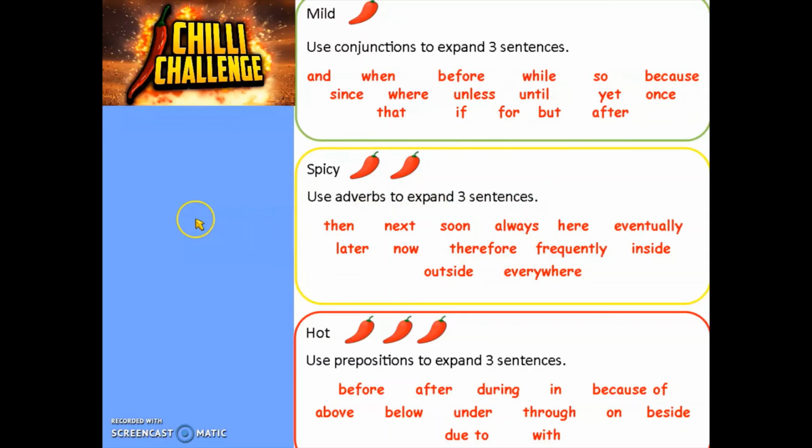Spicy challenge, we want you to use adverbs to expand 3 sentences. For example, then, next, therefore, frequently. And for the hot challenge, we want you to use prepositions to expand 3 sentences. Above, below, under, beside. So that you can expand sentences by answering questions: what, who, where, how, why.